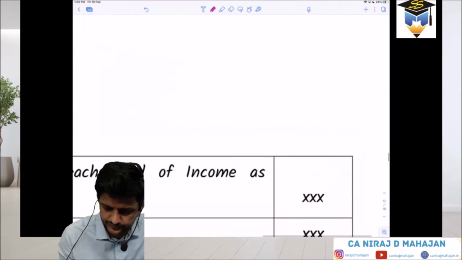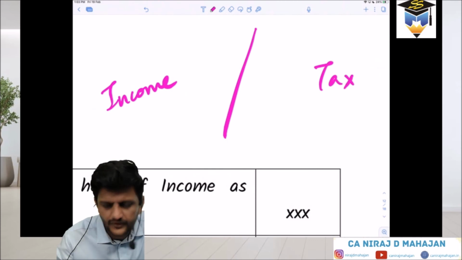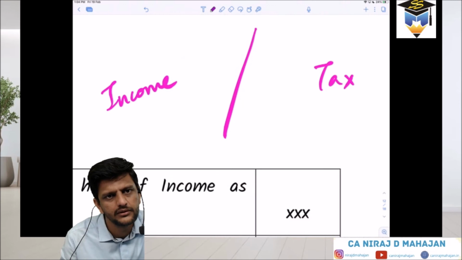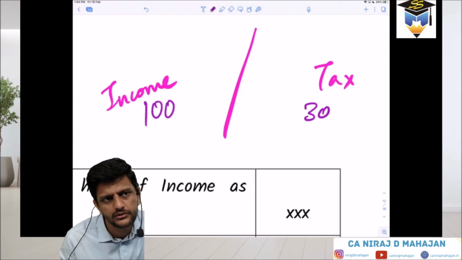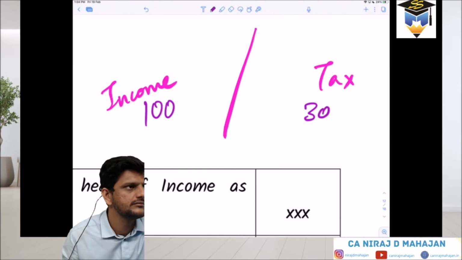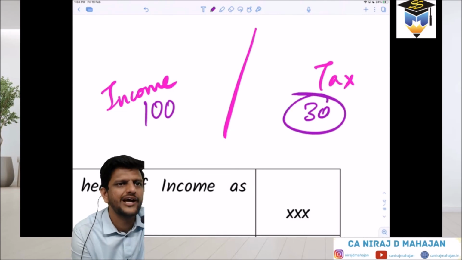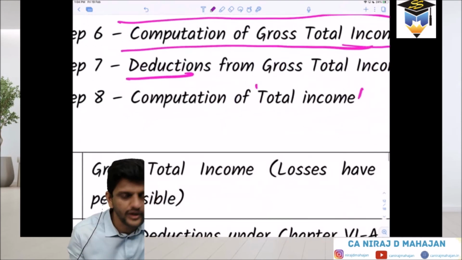Pay attention. Are they the same thing or different things? Income and tax, are they the same thing? When you earn income, then you will pay tax, no? Tax liability means tax payable. The tax amount. This is your tax amount or tax liability. You can say your tax payable, whatever you want to call it. Understood? Got it? So this total income is what?